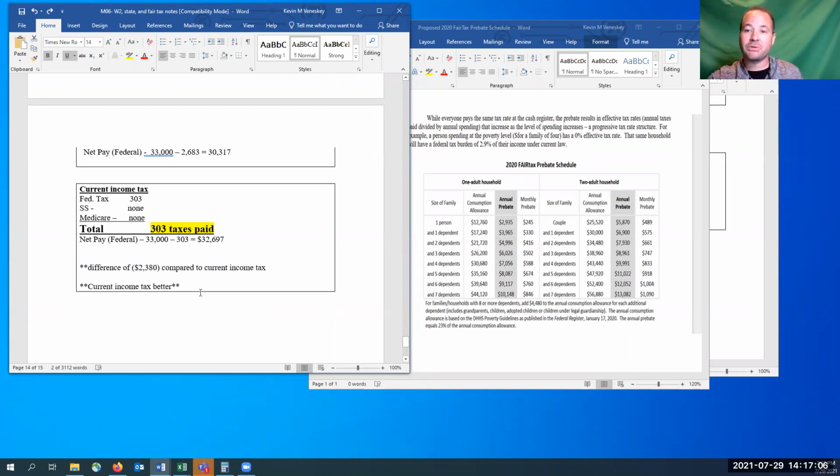So now it's up to you to decide what do you think? Should it be a fair tax? Is that where maybe the government should start heading? Is it better how we have it now? Don't think of it just from your point of view, just think of it from an overall standpoint. Is it actually better? Because maybe your situation will change. Maybe you'll become a single parent, or the other way around. You'll get out of a single parent, get your college degree, get married, and start having a lot more income.